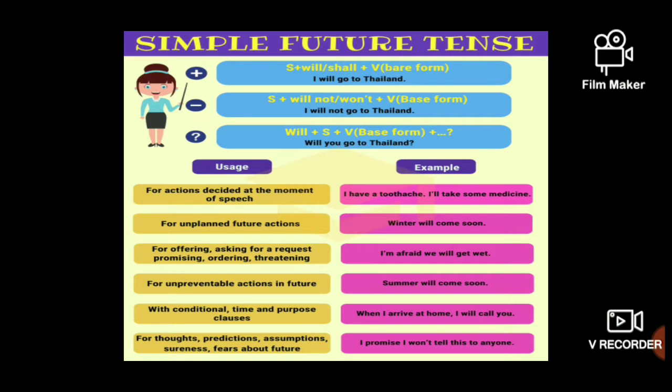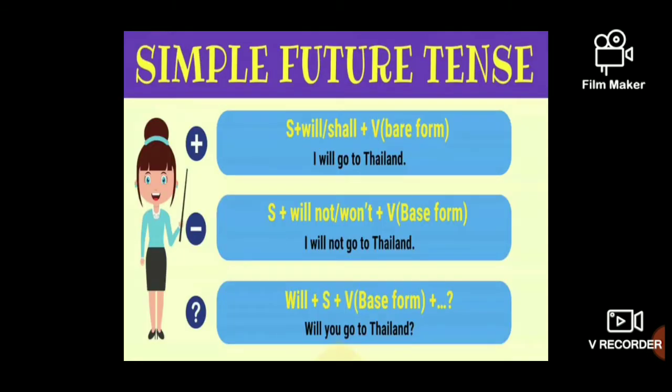And in certain cases, you are using simple future tense. First one is, for example, you want to tell that you are going to meet a doctor, so you have to take some medicines, and so you say, I have a problem, I will take some medicines. So I will take, will plus take, you are taking that as the format for simple future tense. Likewise, we are having many predictions, assumptions, future plans, everything will come under simple future tense. And so here again they say the format.